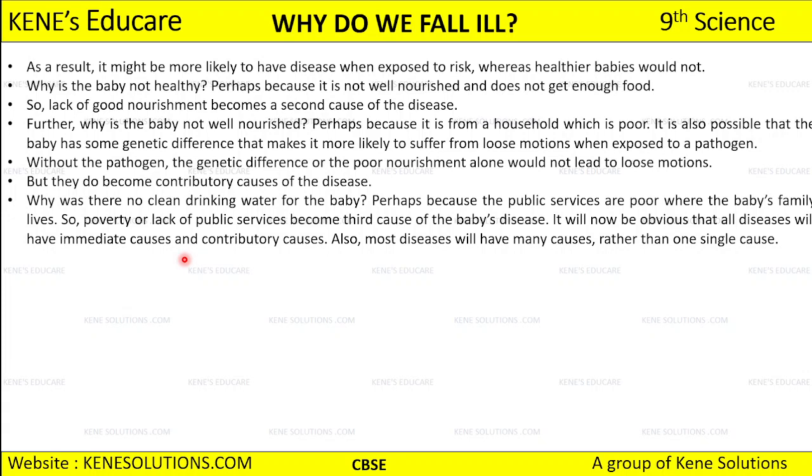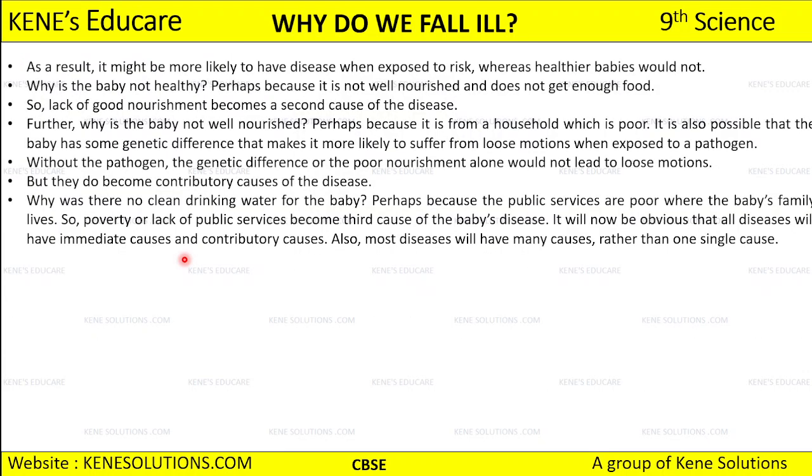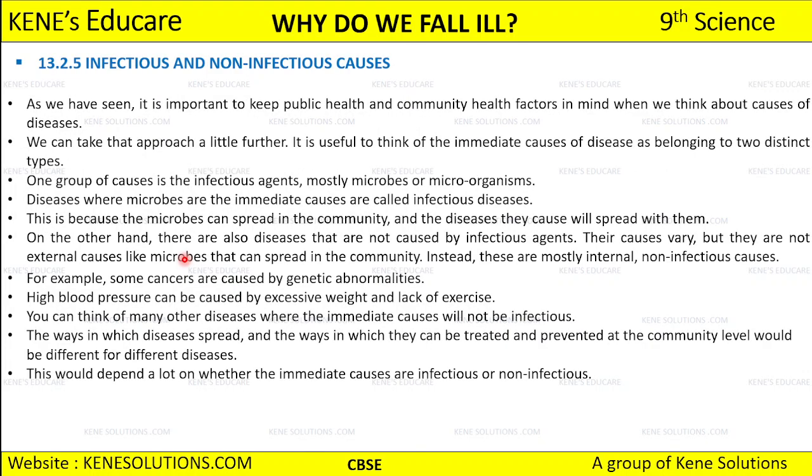But here what were we discussing? Chronic disease, causes of disease. So I hope you are getting that we have different causes of disease. It is not like that only a single cause can give rise to a big disease. No, it is not going to happen. Okay, it never happens as such. Now see, the next topic and the last topic that we are going to discuss is about the infectious and the non-infectious causes. So as we have seen, it is important to keep public health and community health factors in mind when we think about the causes of disease, right?